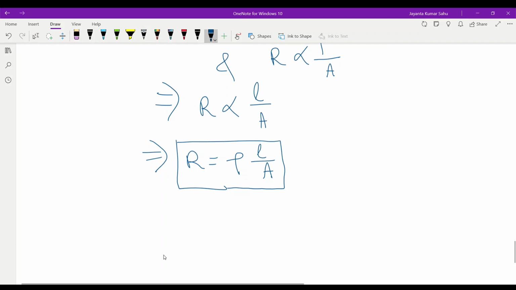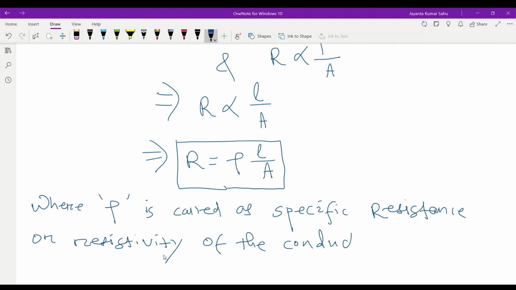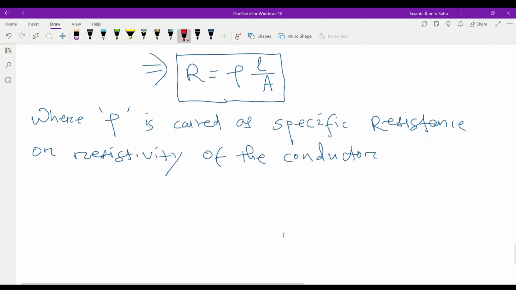Where rho is called the specific resistance or resistivity of the conductor or conducting materials. Same thing. Now we discuss the specific resistance.